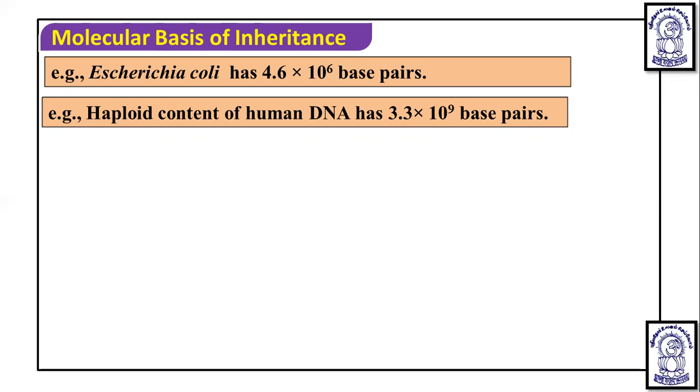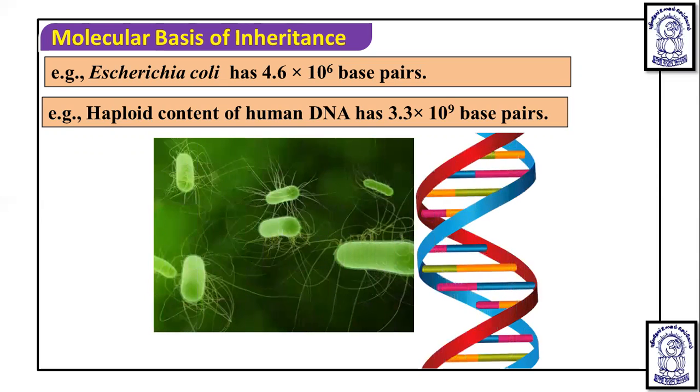How many are there in the haploid content of DNA? 3.3 into 10 raised to 9. If it is a diploid content, it is going to be 6.6 into 10 raised to 9 base pairs. So this long DNA is seen.